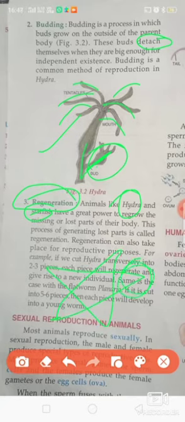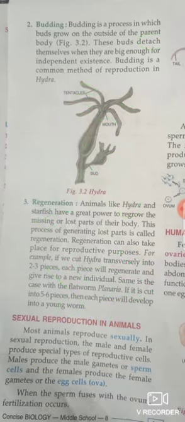Regeneration means again, generation means production. So when an organism is able to form the same organism again, any part of the organism is able to produce a new organism from its lost part. This process of regenerating, where the lost part is capable of forming a new organism, is called regeneration.